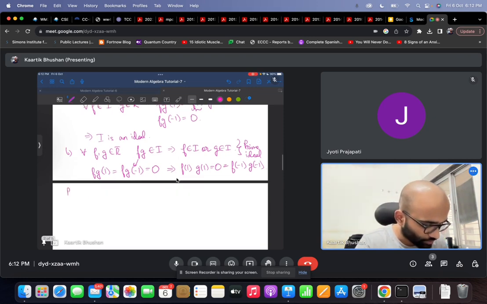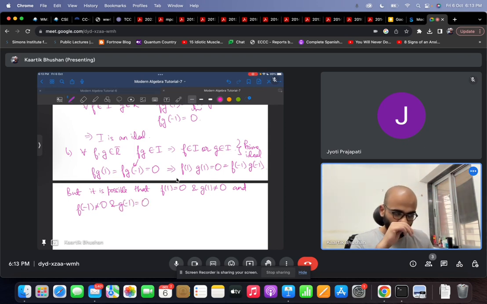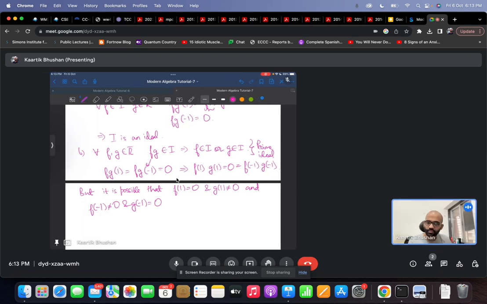But note here that it is possible that f of 1 is equal to 0 and g of 1 is not equal to 0, and f of minus 1 is not equal to 0 and g of minus 1 is equal to 0. So when we say the product evaluates to 0 on 1 and minus 1, it's not necessary that any one function will evaluate to 0 on both 1 and minus 1. f could evaluate to 0 on 1 and non-zero on minus 1, but g could evaluate to non-zero on 1 and 0 on minus 1.